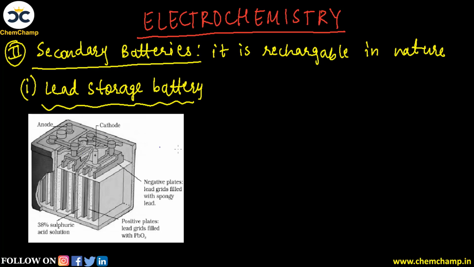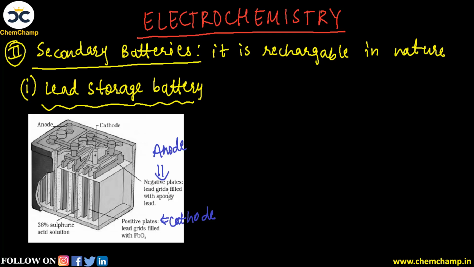So in the diagram we can identify the negative part as the anode. This one is nothing but the anode, which is present along with lead and the spongy lead filled around it. And we have a positive plate which is the cathode. So here this one is the cathode, and you can see that it has lead which is coated with lead dioxide.